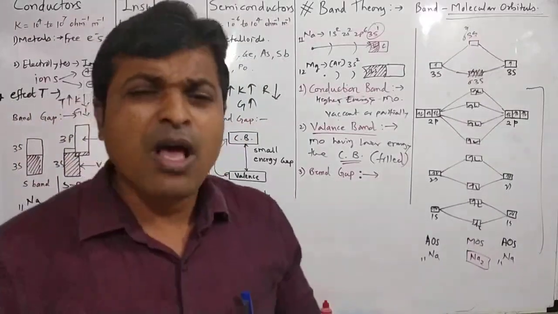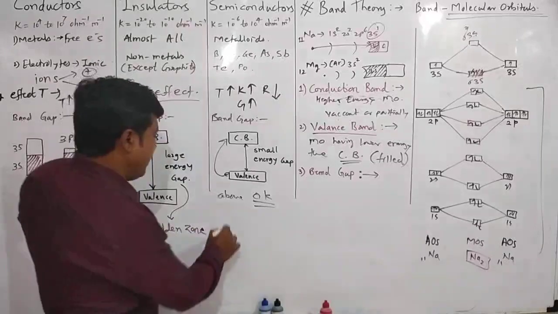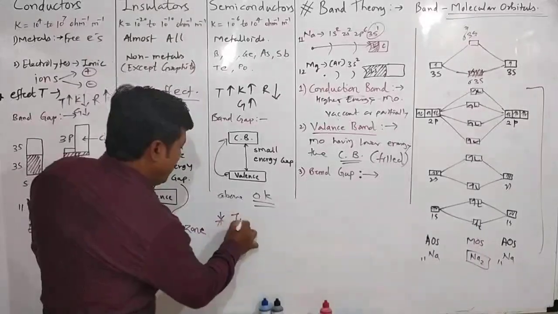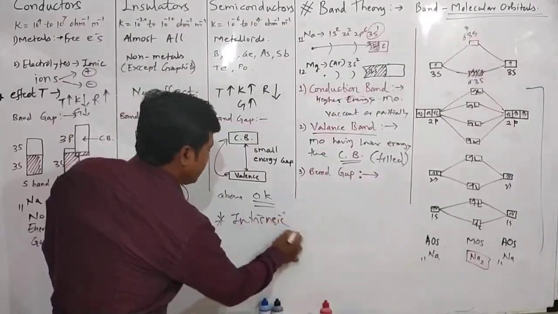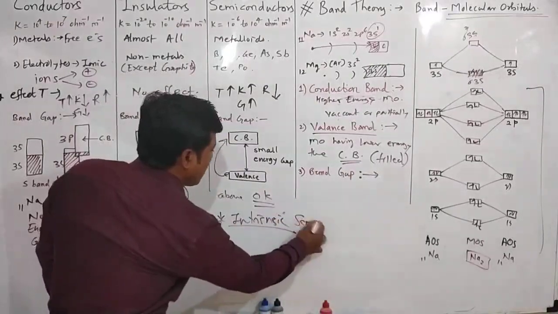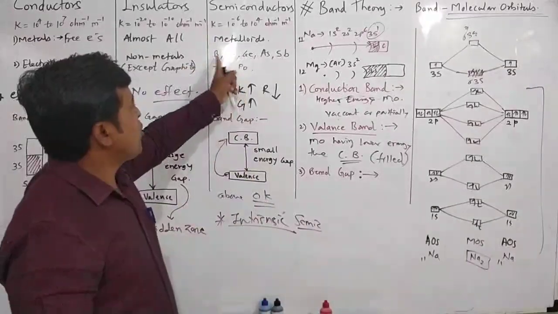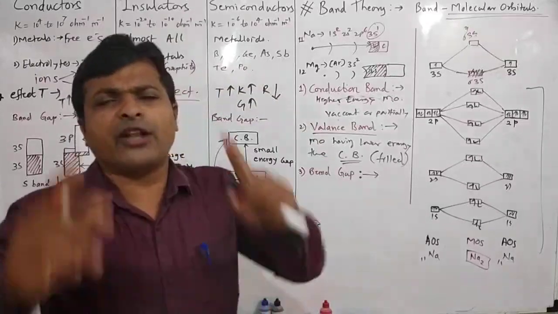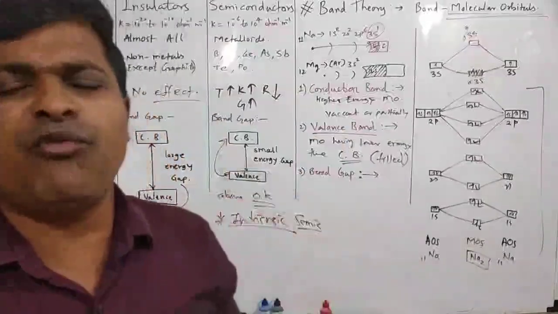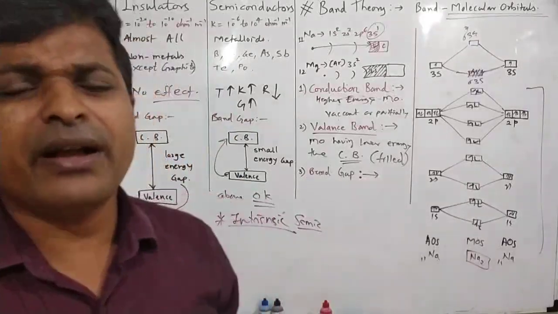Now, one of the most important terms, intrinsic semiconductors. What about intrinsic semiconductors? Boron, silicon, germanium, arsenic, antimony, tellurium, polonium are the pure semiconductors which have small but finite electric conductivity.